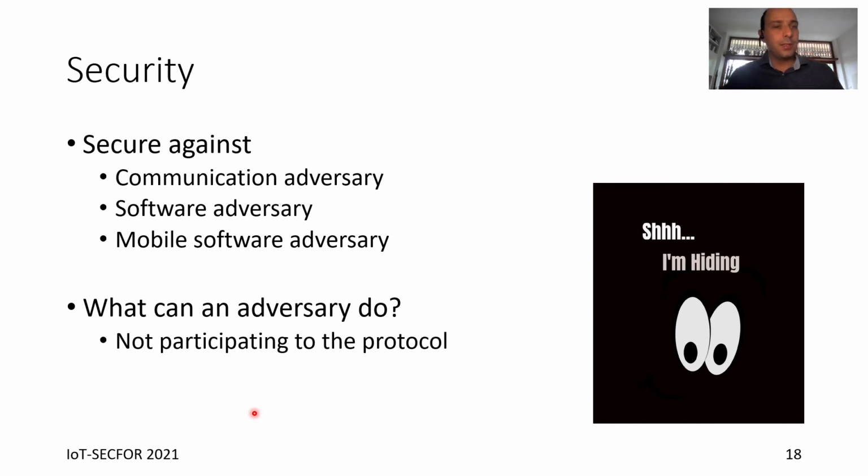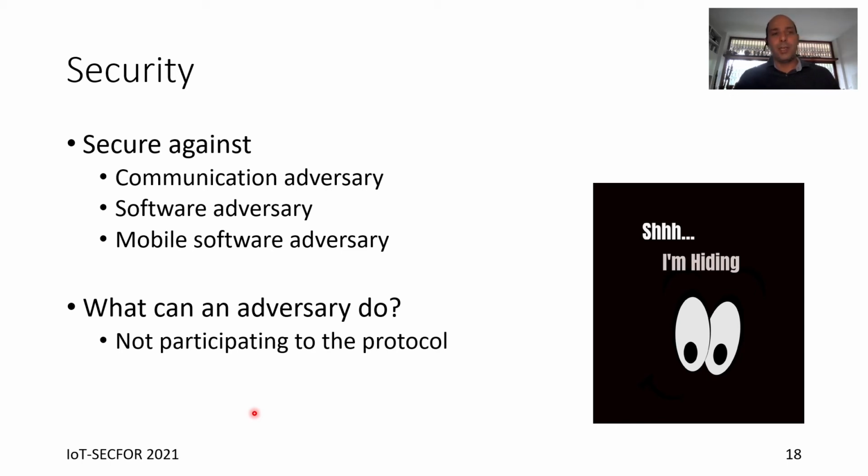This protocol is secure, as you can see in the paper, against communication adversaries that are trying to modify the messages exchanged by the devices. In this case, it's not possible simply because we rely on a message authentication code, where we also insert the timestamp of attestation, the timestamp of the message, and the message is generated from the trusted components, so modifying it can be easily detected.